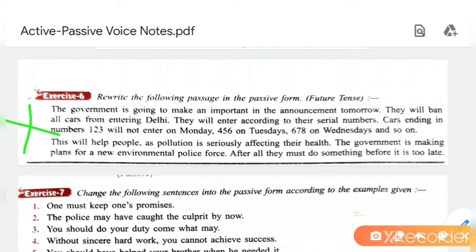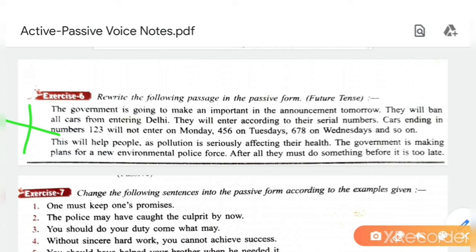They will ban all cars from entering Delhi. All cars will be banned from entering Delhi. Full stop. Okay. They will enter according to their serial number. The cars will be entered according to their serial numbers.